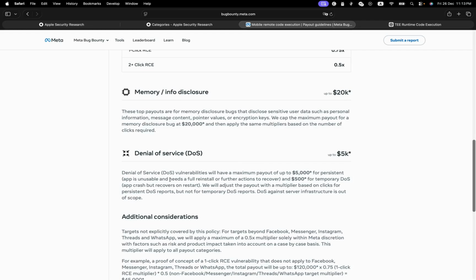Let's read about denial of service. Denial of service will have a maximum payout of $5,000 for persistent, where the app is disabled and needs a full reinstall or further actions to recover, and $500 for temporary DOS, where the app crashes but recovers on restart. We adjust the payout with a multiplier based on clicks for persistent DOS reports, but not temporary DOS reports. DOS against service is out of scope.